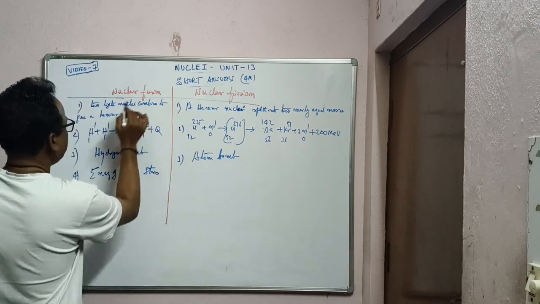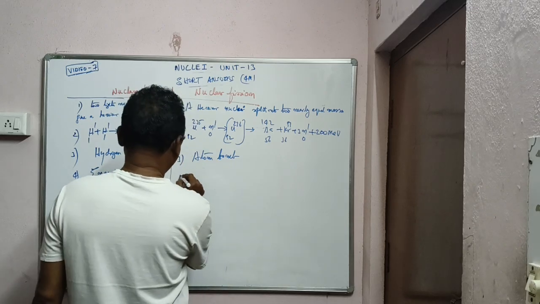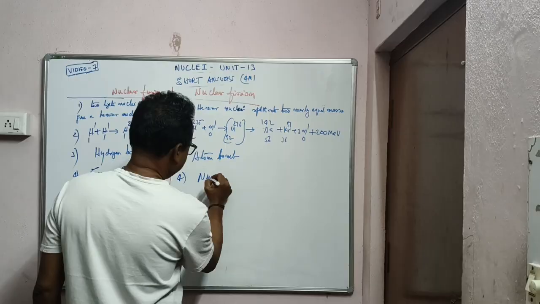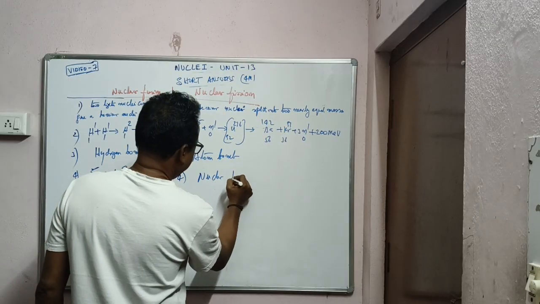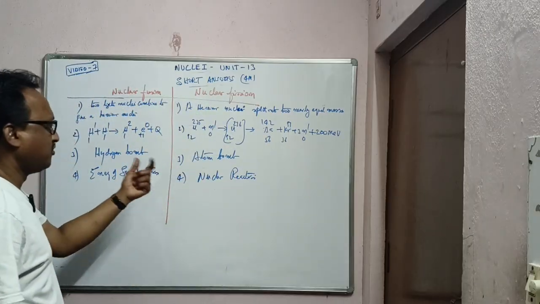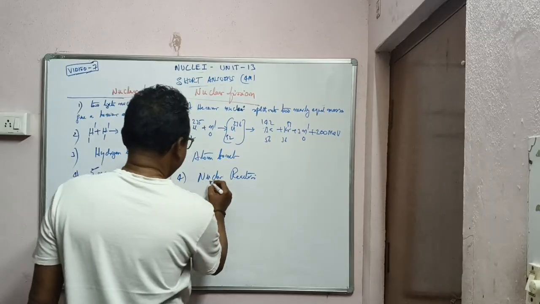Nuclear fusion, okay? Fission you can take as nuclear reactors. It is not in the syllabus, of course, but you have so many nuclear reactors.